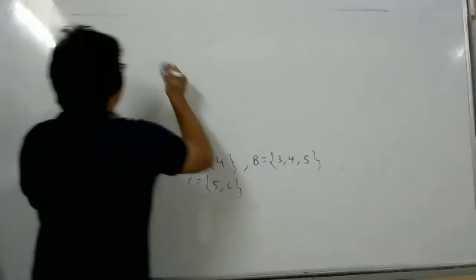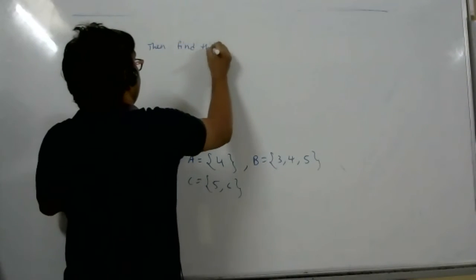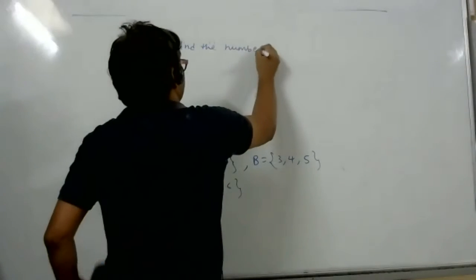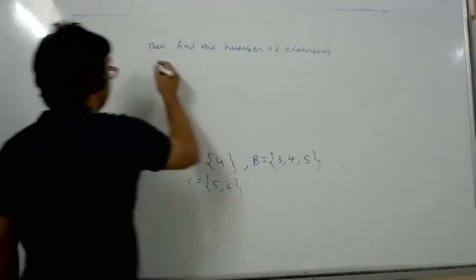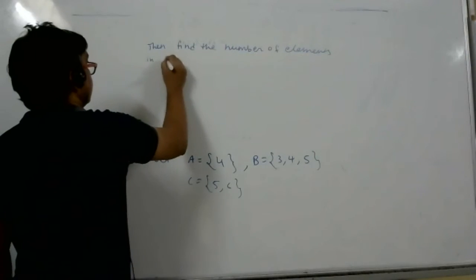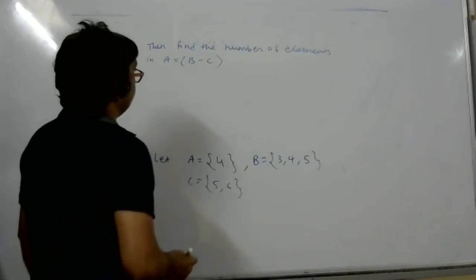So I actually got confused by the elements. Okay. Yes, sir.